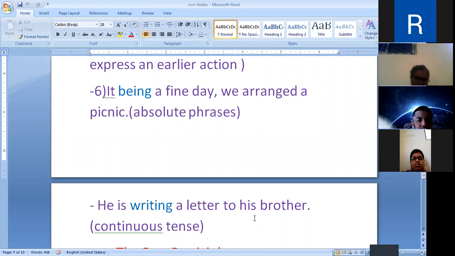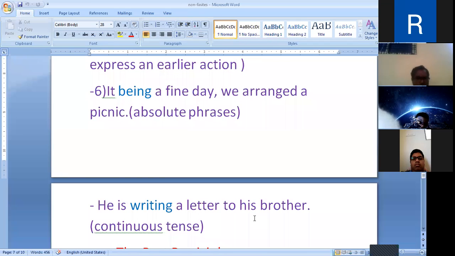These two sentences can be combined together by using the present participle. For example, seeing the teacher, the children ran away. The children saw the teacher, they ran away. These two different sentences are combined here by the use of present participle. Seeing the teacher, the children ran away.